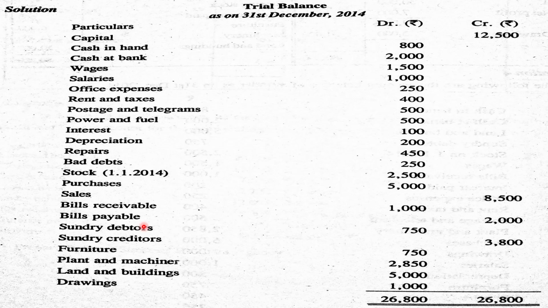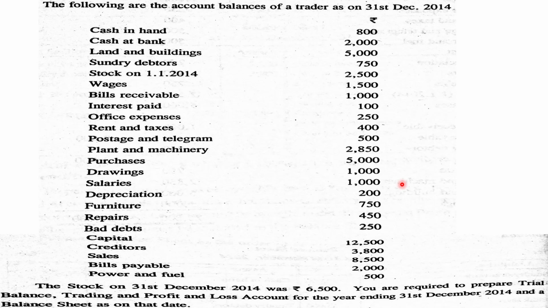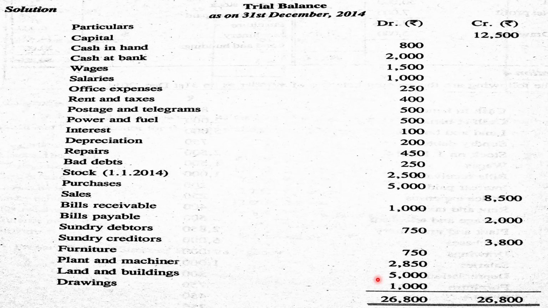We can check this. Salaries, debit balance. Office expenses, debit. Rent and taxes, debit. Postage and telegram. All these expenses have debit balance. Power and fuel, interest, depreciation, repair, bad debt. All these are expenses and are to be debited in the trial balance. Purchases, debit balance. Then next, creditors. Creditors is a liability, so it will have credit balance. Bills payable, it is a liability, it is to be credited. Power and fuel is an expense, it is to be debited.